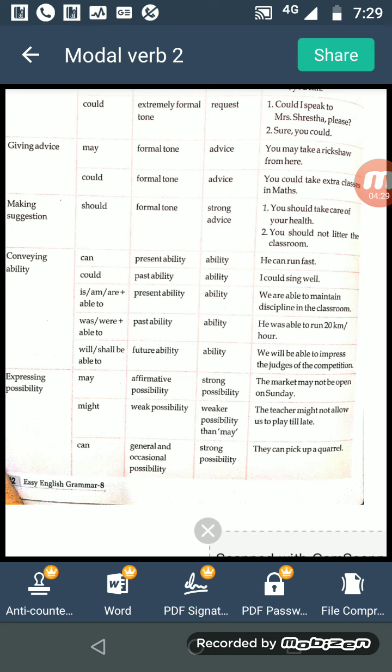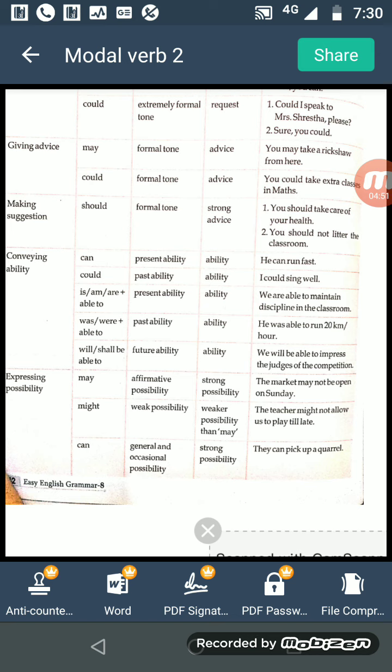The market may not be open on Sunday. Then might: weak possibility. Here again possibility but weaker than may. So at this time we use: the teacher might not allow us to play till late.